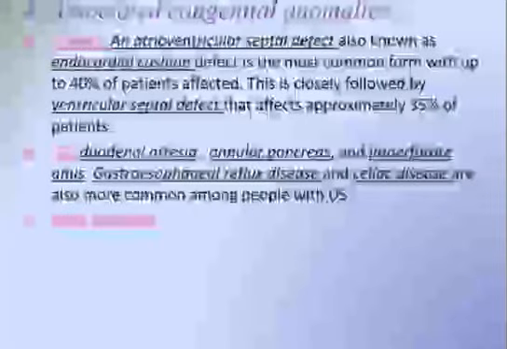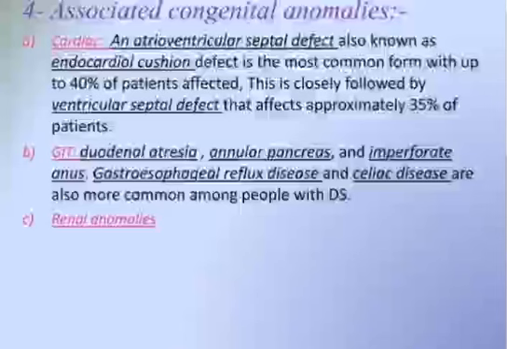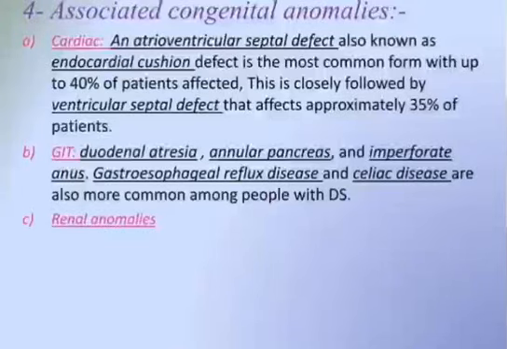Associated congenital anomalies. Cardiac: atrioventricular septal defect, also known as the endocardial cushion defect, is the most common form, with up to 40% of patients affected. This is closely followed by the ventricular septal defect, which affects approximately 35% of patients. GIT: duodenal atresia, annular pancreas, imperforate anus, gastroesophageal reflux disease, and celiac disease are also more common among people with DS.